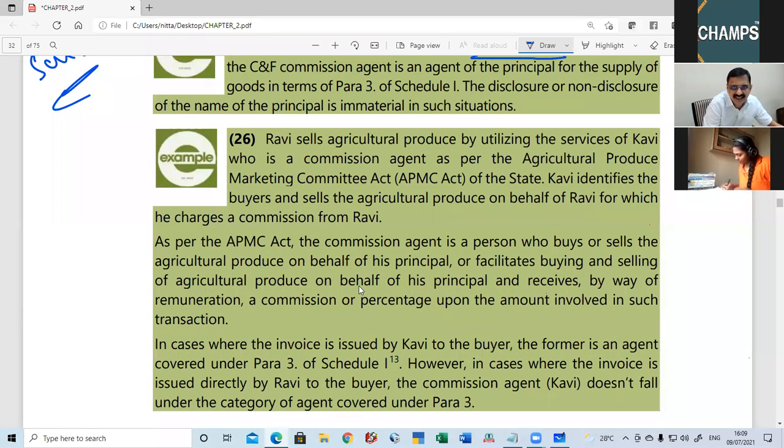Now, Ravi sells agricultural produce by utilizing the services of Kavi. Kavi is the commission agent. Kavi identifies the buyers and sells produce on behalf of Ravi, for which he charges commission from Ravi. The commission agent is a person who buys or sells on behalf of the principal, or facilitates buying and selling on behalf of the principal, and receives commission by way of remuneration. Where the invoice is issued by Kavi, Kavi is agent. If Kavi issues the invoice, Schedule 1 will come.